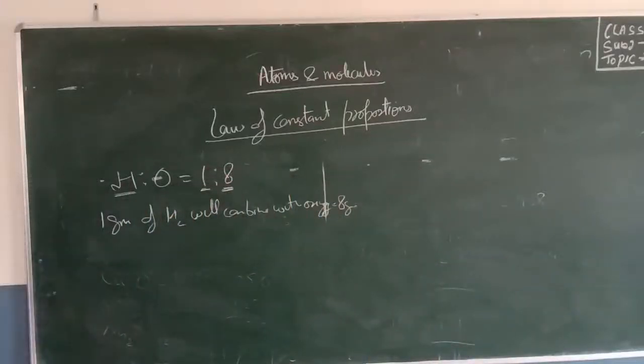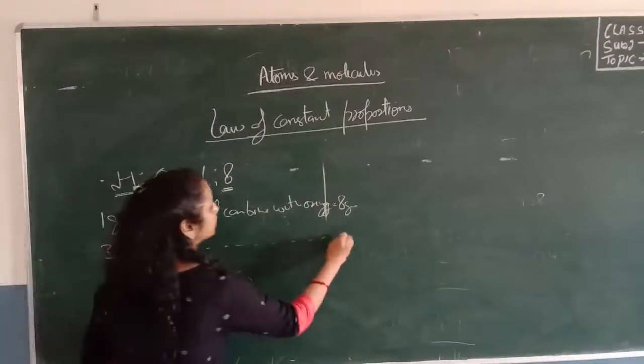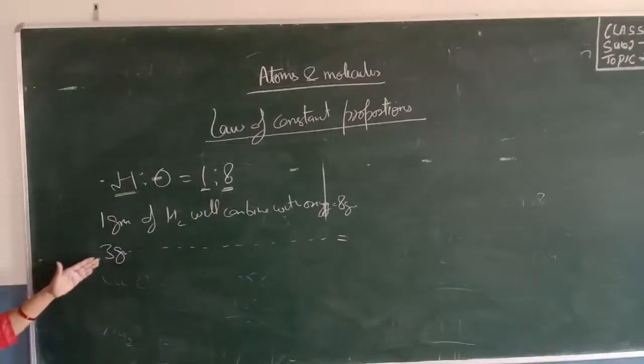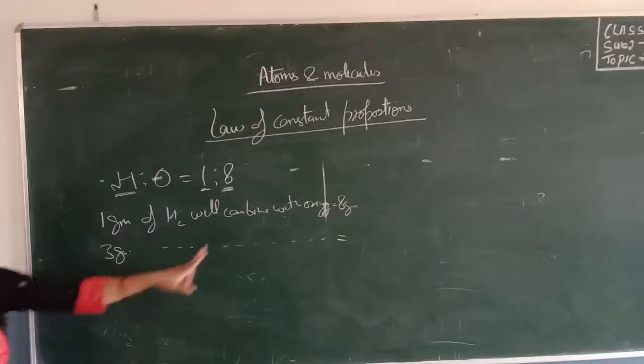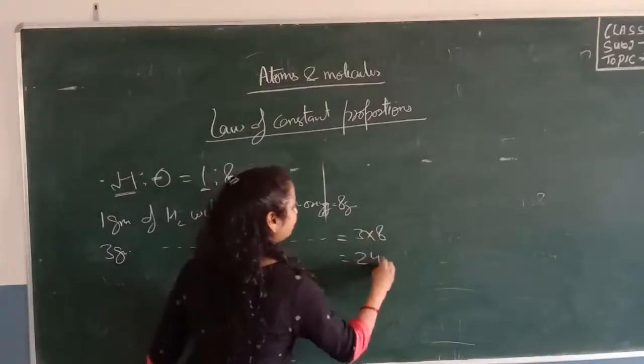We have 3 gram of hydrogen. So 3 gram of hydrogen will combine with oxygen equal to, suppose you have the value of 1 gram and you have to find the value for more than 1. So what will you do? You will multiply 3 with this 8. So 3 into 8 is 24 gram.